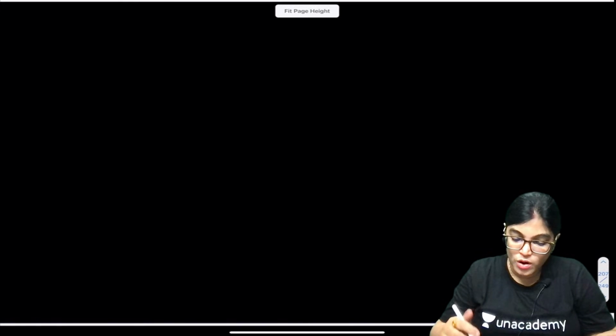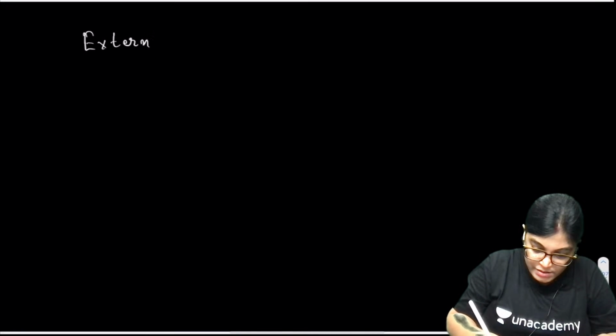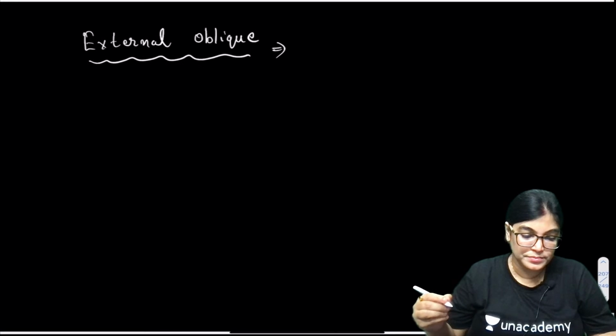First, I want you to know about the external oblique muscle so that when I show you the diagram, it becomes easy to understand. So write a few points about the external oblique muscle.